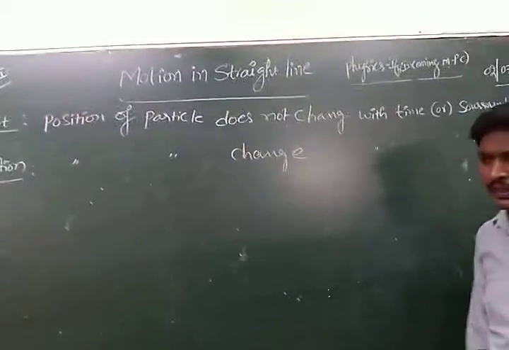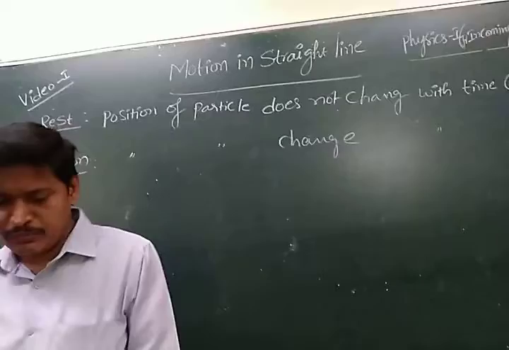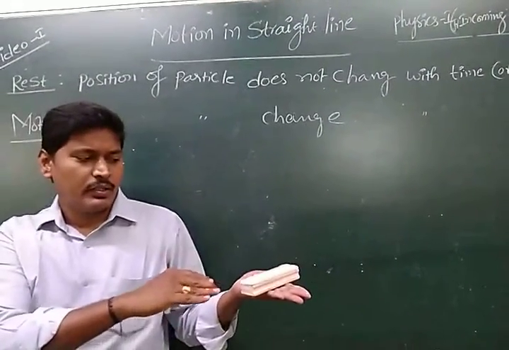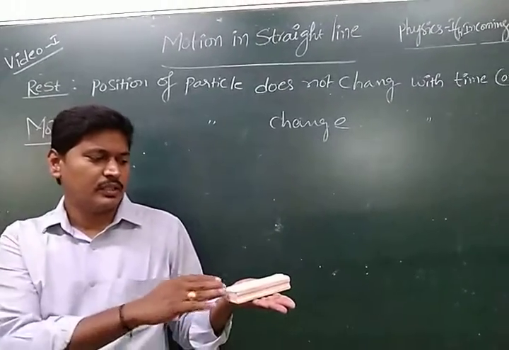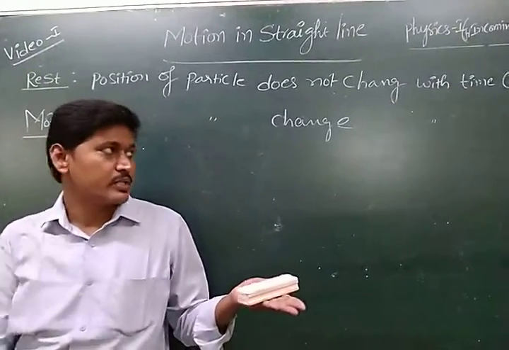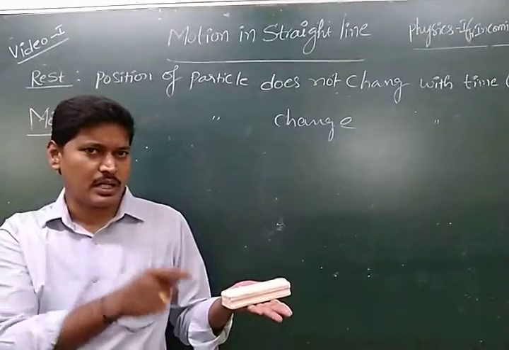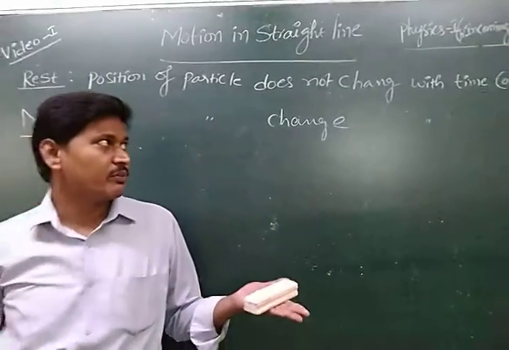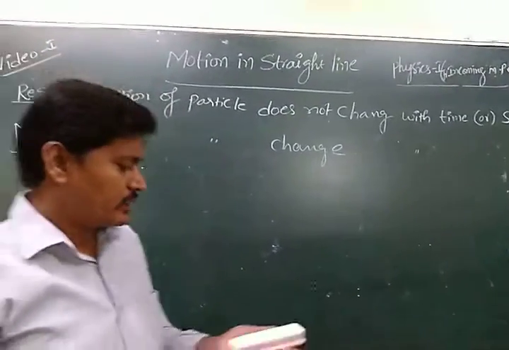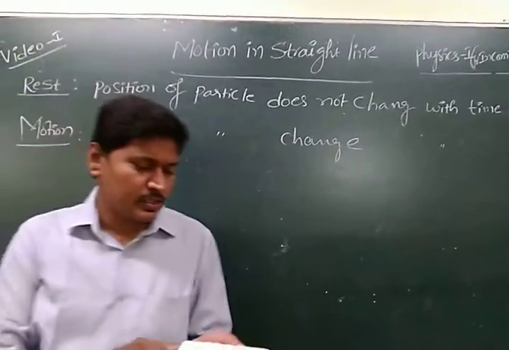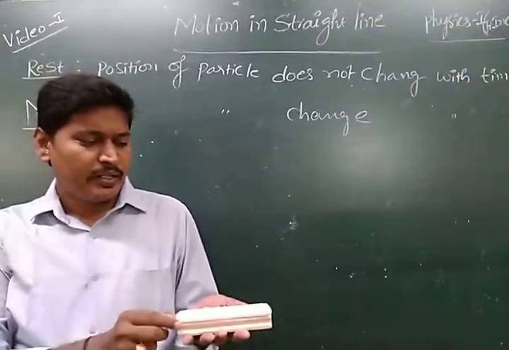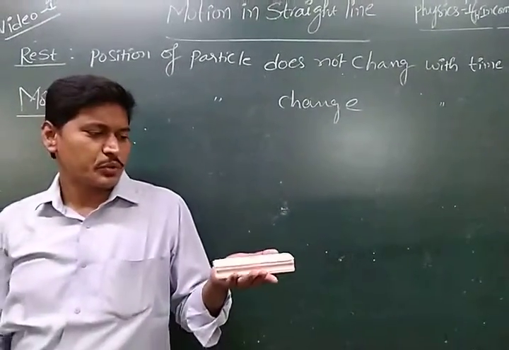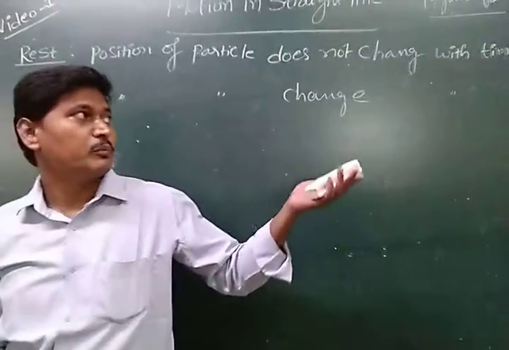For example, we can consider a duster kept on the table. After 5 seconds, when we observe, if the position has no change, then we say the body is at rest. That means with respect to time and surroundings, the position has no change. And for example, consider a vehicle. It starts from one point, and after 5 seconds it changes its position, so the body is said to be in motion.